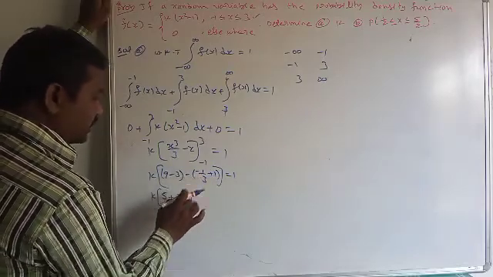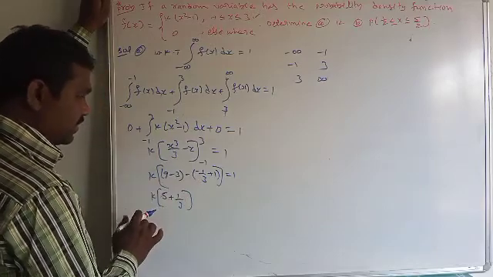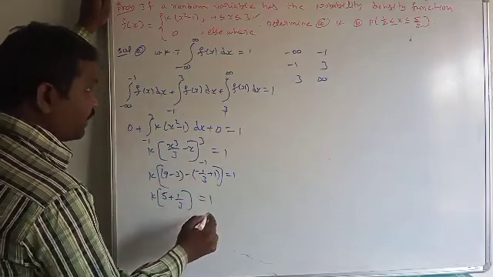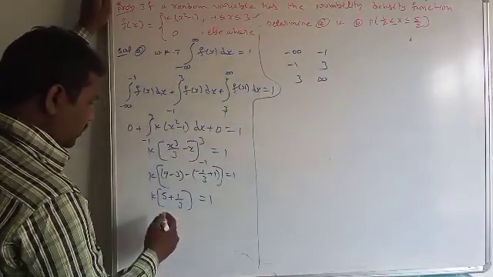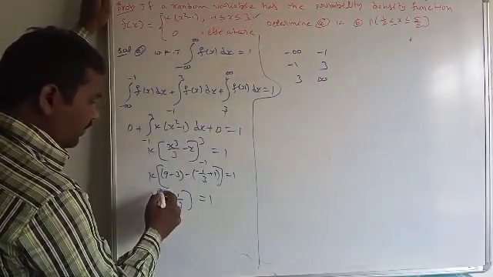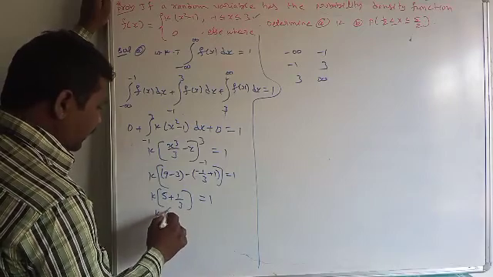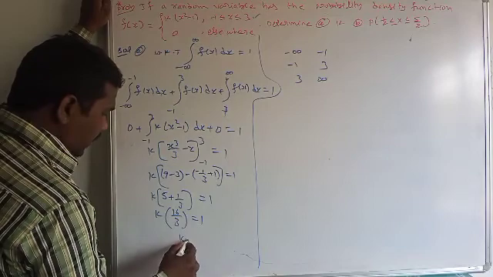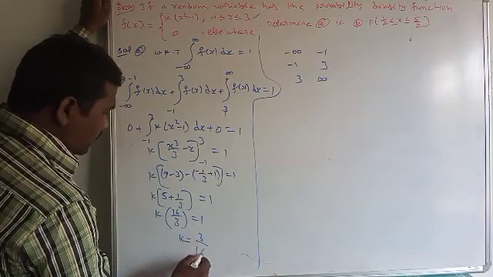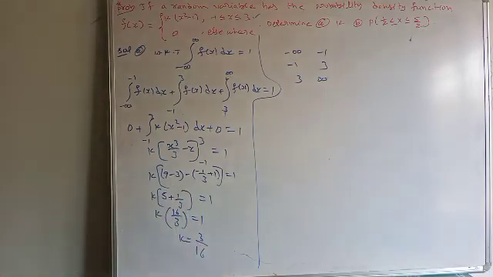6 minus 1 is 5, 9 minus 3 is 6, which is equal to 1. Finally, 5 3s are 15, 15 plus 1 is 16 by 3. This is 16 by 3, which is equal to 1. Therefore, k is equal to 3 by 16.